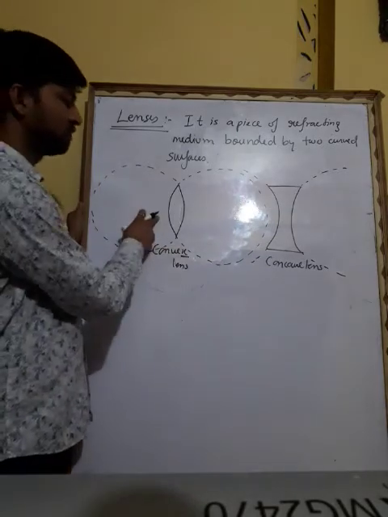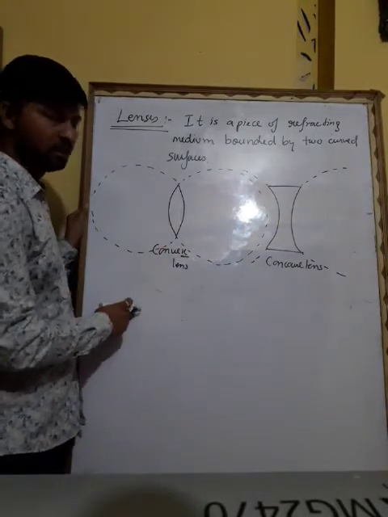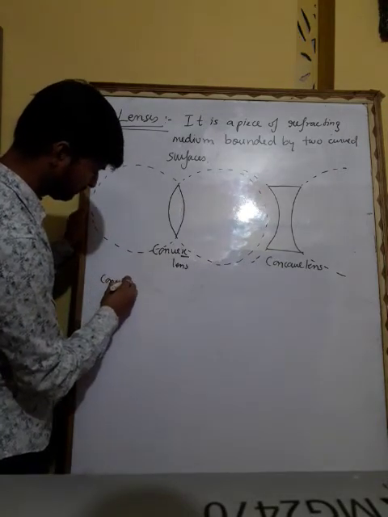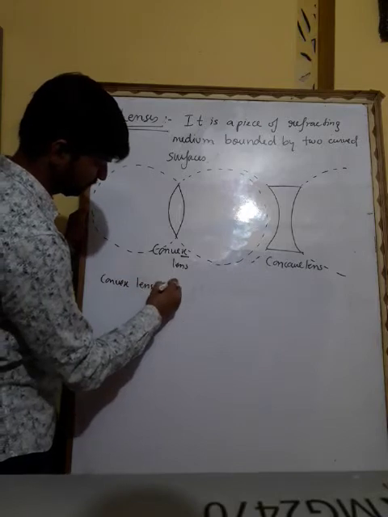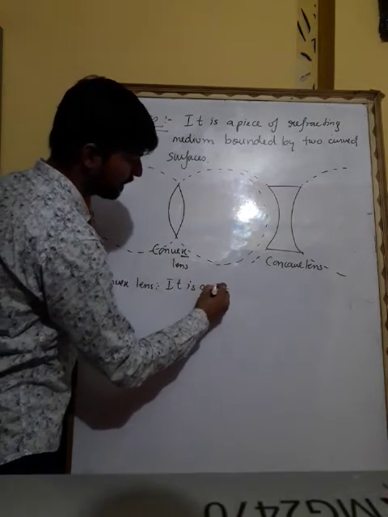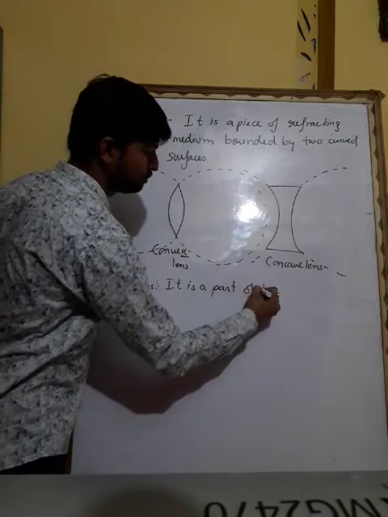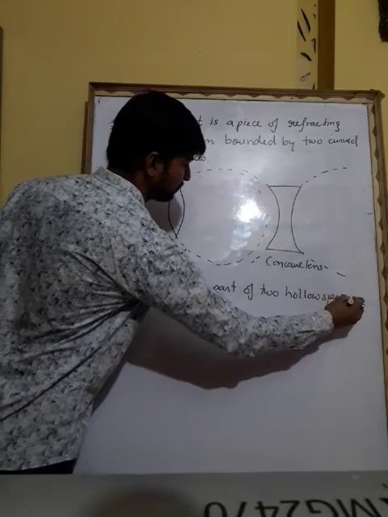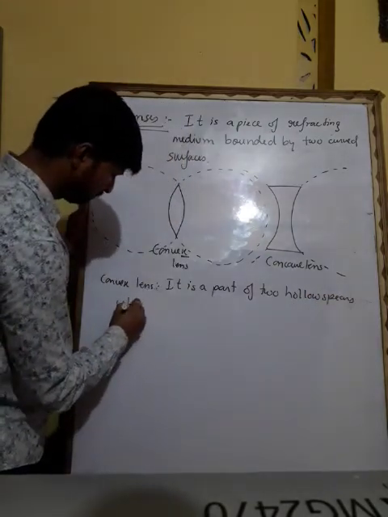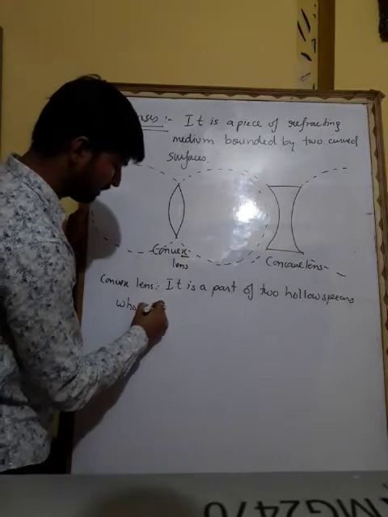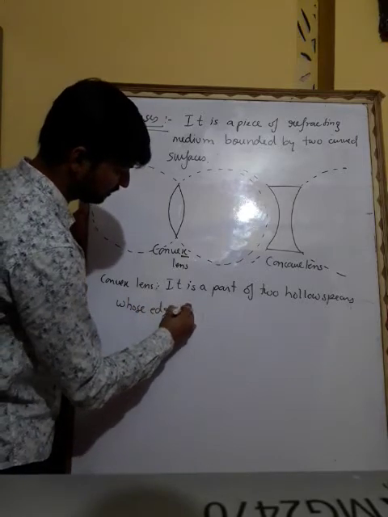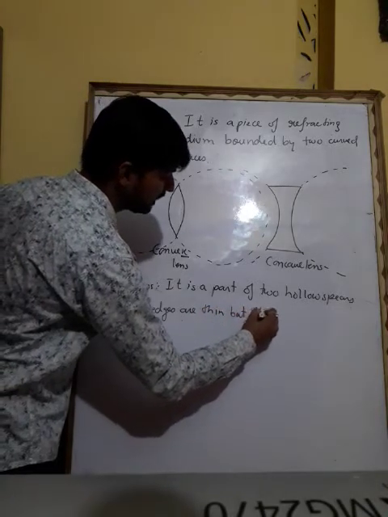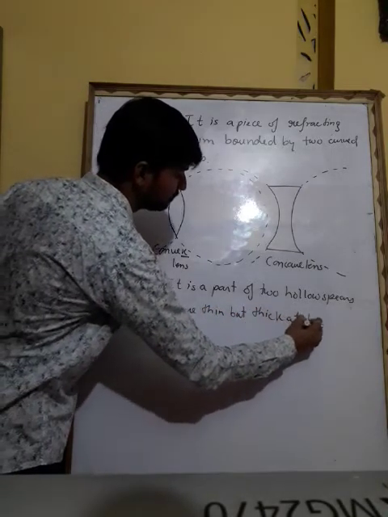So what will be the definition of a convex lens? Convex lens, it is a part of two hollow spheres whose edges are thin but thick at the bottom.